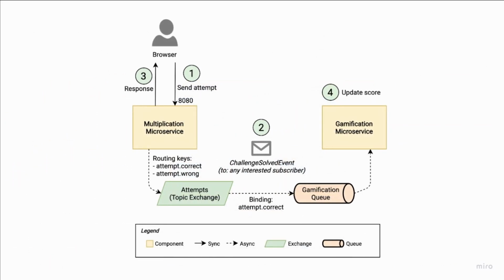Well, again, as you would expect from the book's title, we'll implement an event-driven design where the multiplication microservice emits an event without knowing anything about the gamification microservice at all. That's how you get loose coupling, which is one of the key aspects you should respect in a microservices architecture. Besides, I'll get into more details about how this leads to eventual consistency. For example, it might happen that the user receives the message that says that their attempt is correct, and yet their score in the gamification's leaderboard is not up to date until a few milliseconds later.